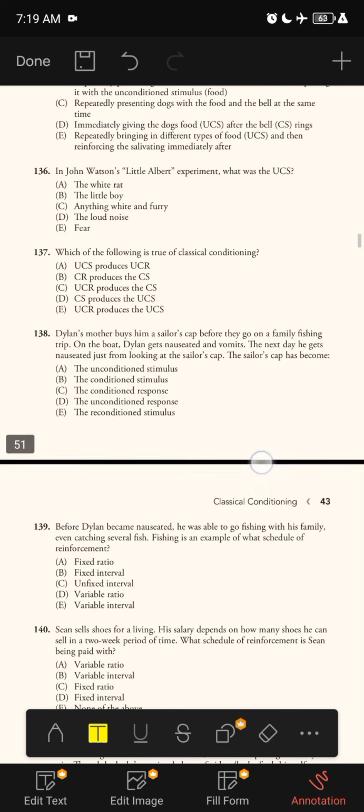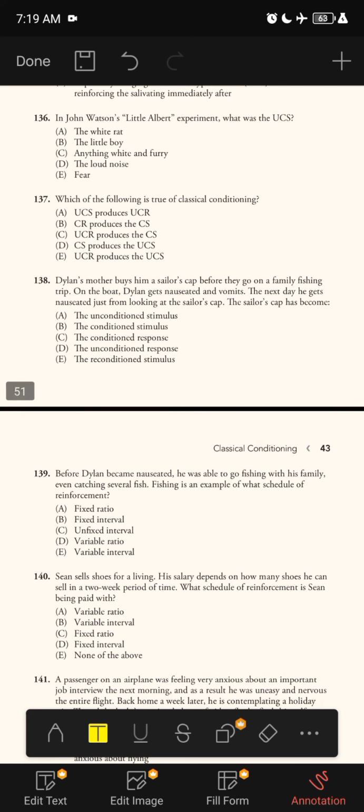Next question. Which of the following is true of classical conditioning? A. Unconditioned stimulus produces unconditioned response. B. Conditioned response produces the conditioned stimulus. C. Unconditioned response produces the conditioned stimulus. D. Conditioned stimulus produces the unconditioned stimulus.